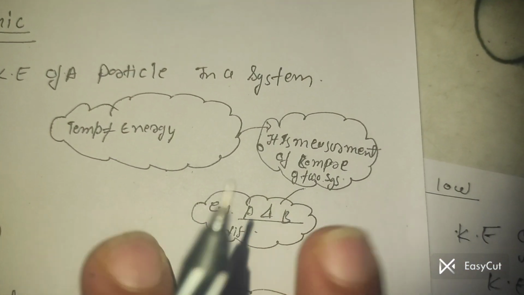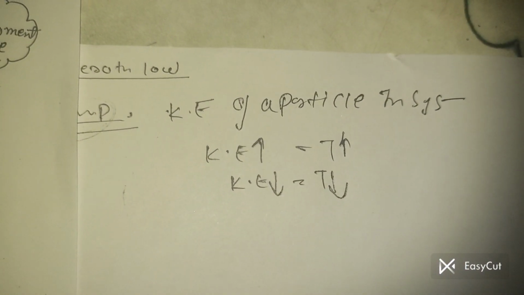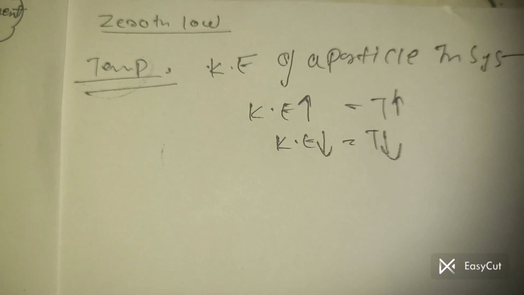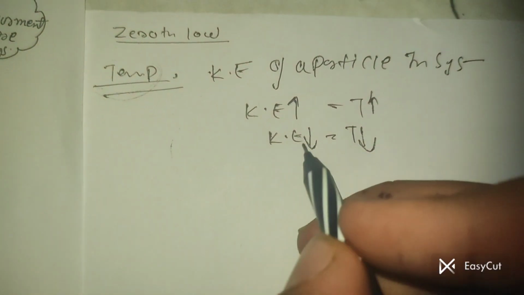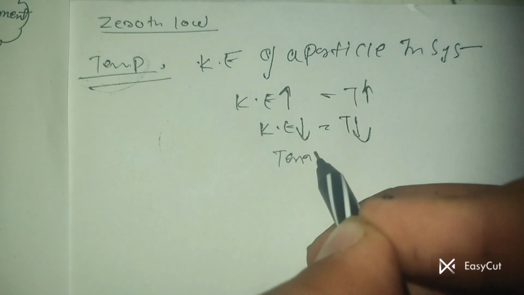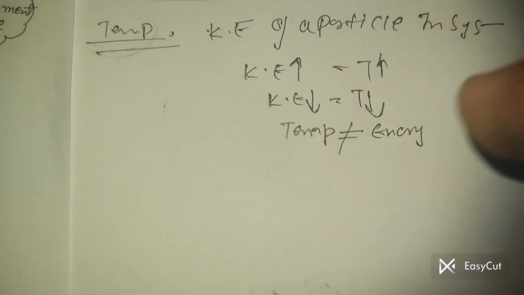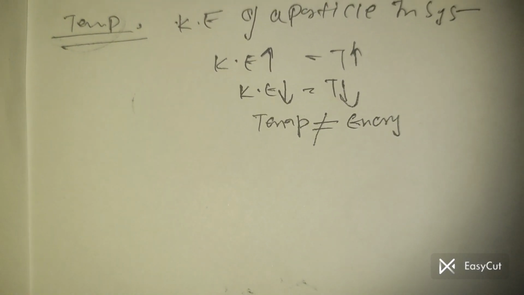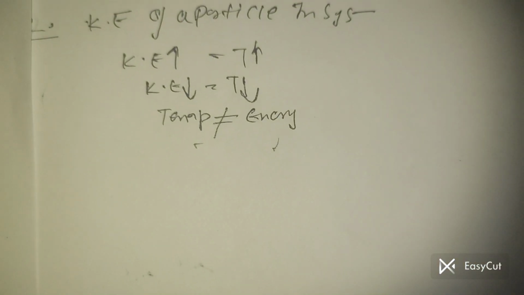Second thing, temperature is not energy. We said temperature is the measurement of the kinetic energy of particles. If there is some doubt in our mind that kinetic energy and temperature are the same thing, no, this is not the case. Temperature is not equal to energy. Energy is a different thing. Energy is the capacity to do work. What is the capacity of your doing work? So temperature is the measurement of the energy.